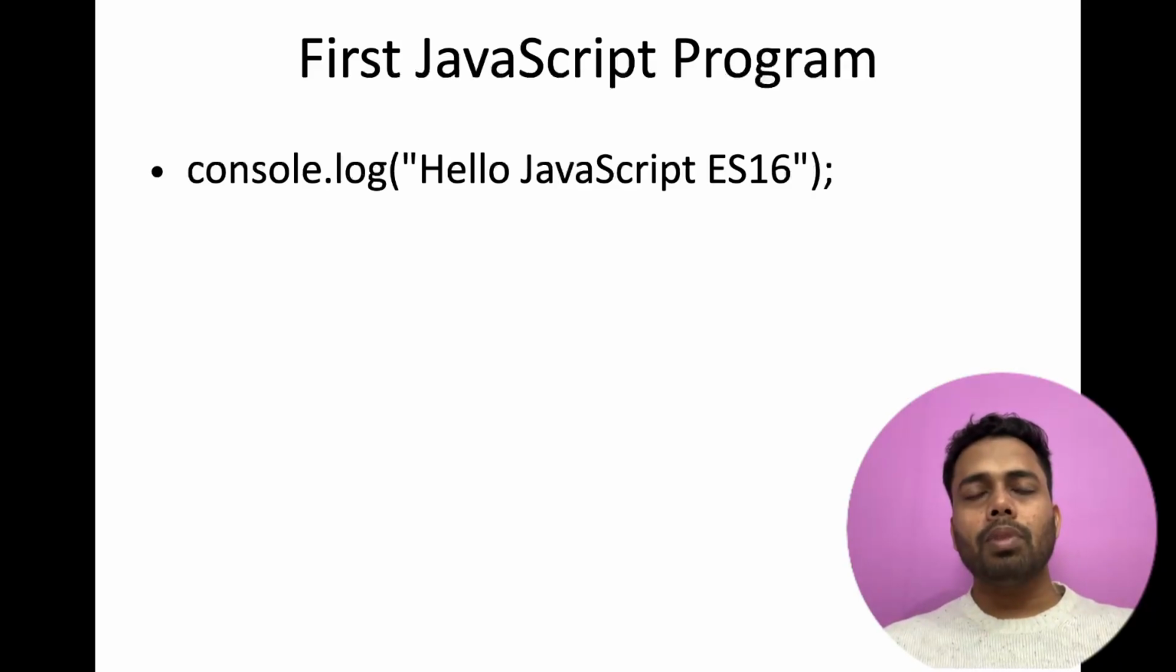If we proceed to write a hello program in JavaScript, we will use console.log hello JavaScript ES16. Whenever you execute this command on the console of the browser, it will simply print hello JavaScript ES16. We will execute this program after this presentation, or you can say after this tutorial.